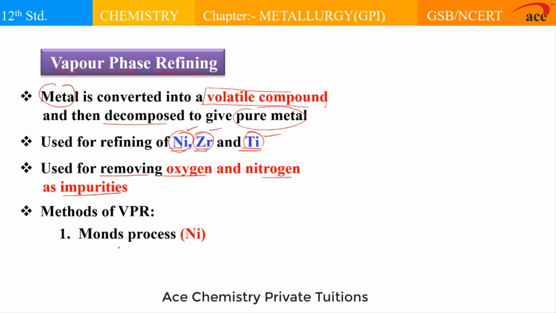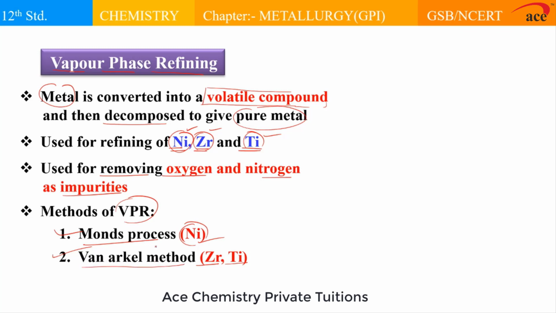Vapor phase refining is used in case of nickel, and this process is referred to as Mond's process, and in case of zirconium and titanium, this process is referred to as Van Arkel method. So please remember, Mond's process is a type of vapor phase refining for nickel, and Van Arkel method is again a type of vapor phase refining for zirconium and titanium.